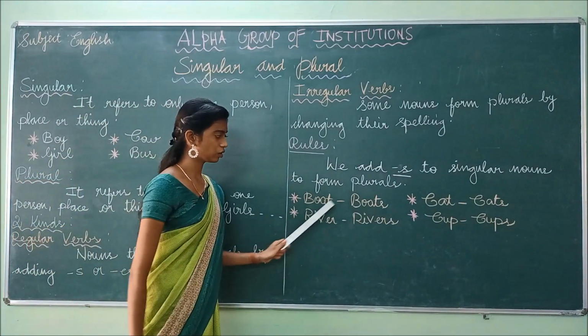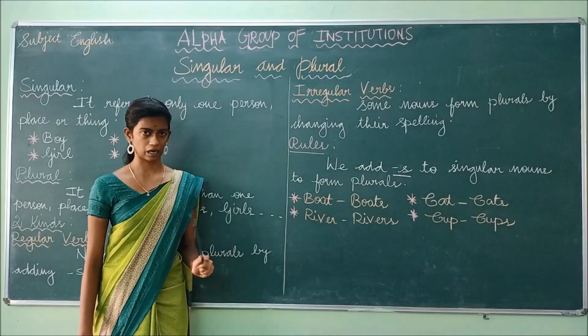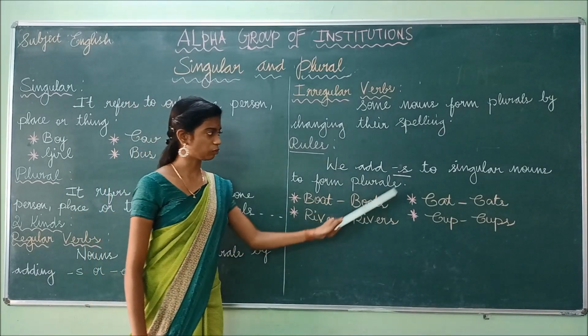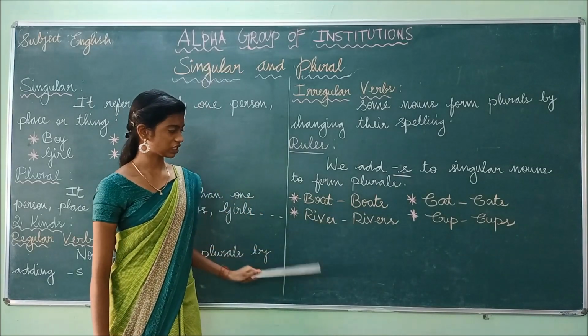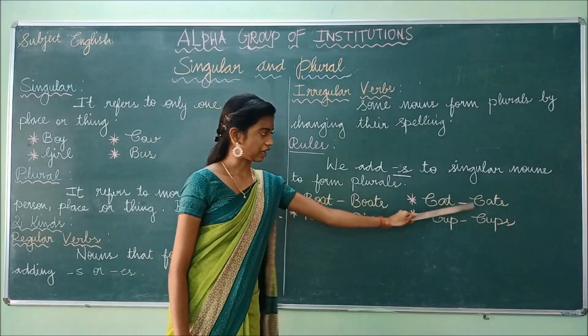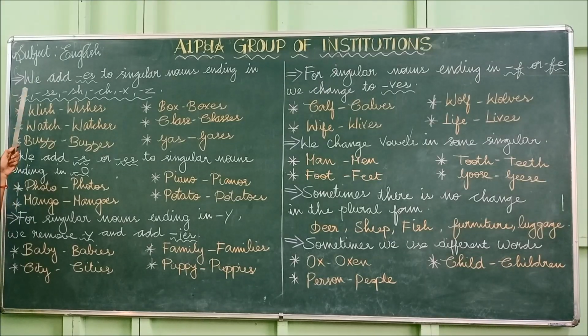So what is the singular noun here? Either boat or boats. Yes. So boat is the singular noun. So what do we have to do? We have to add only s to make it plural. So boat, boats, river, rivers, cat, cats, cup, cups. Okay. Next we are going to see where to add es.